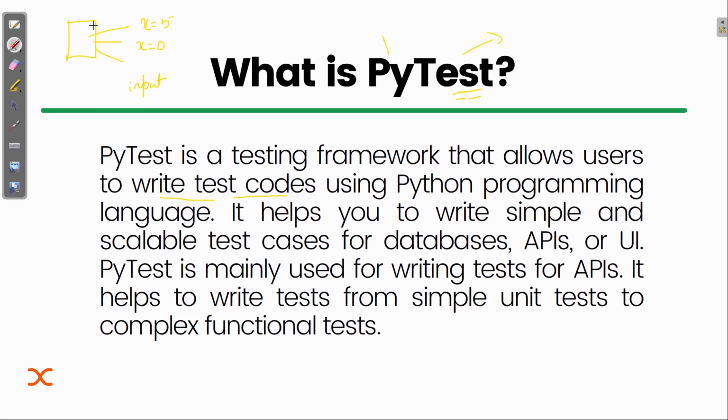Suppose you are working on CodeChef, for example. Whenever you submit your code, according to you, you are writing correct code, but sometimes after submission you will see test case 1 is successful, it is correct, but test case 2 is not working. What does that mean? It means that for some test cases your code is working, but for some test cases it is not. It can be time limit exceeded or wrong answer.